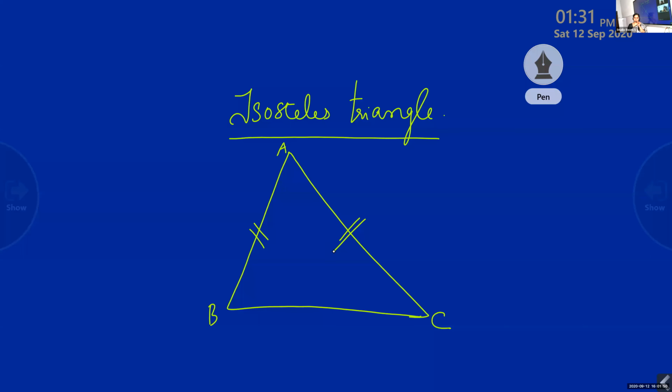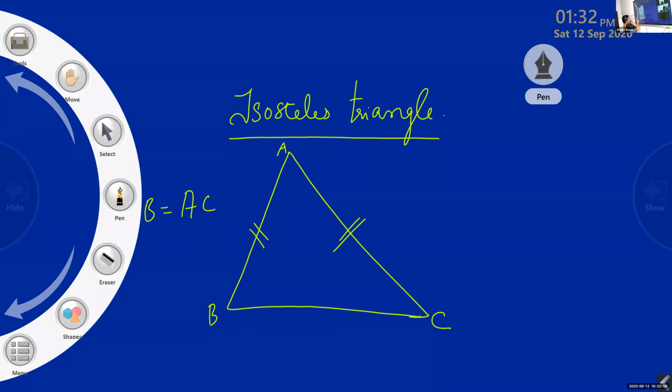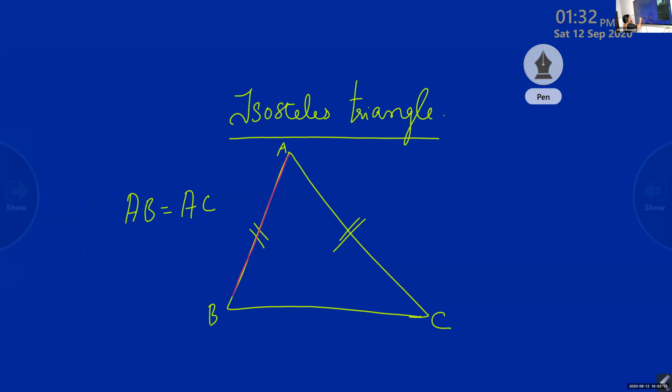Now we are going to study a property related to this triangle. Suppose these two sides are equal. Given AB is equal to AC. Side AB is equal to side AC in this. Now I'll draw with another color, you will understand. See, these two sides are equal.